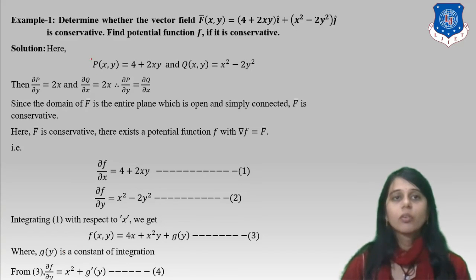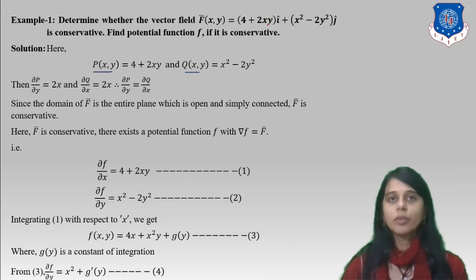Again, see what we do. First step, find P(x,y) and Q(x,y) from the 2-dimensional vector field. Taking ∂P/∂y and ∂Q/∂x, which is a necessary condition from the theorem, we get 2x and 2x, so they are equal. Since the domain of F is the entire plane, which is open and simply connected, F is conservative. We satisfy the condition of the theorem.